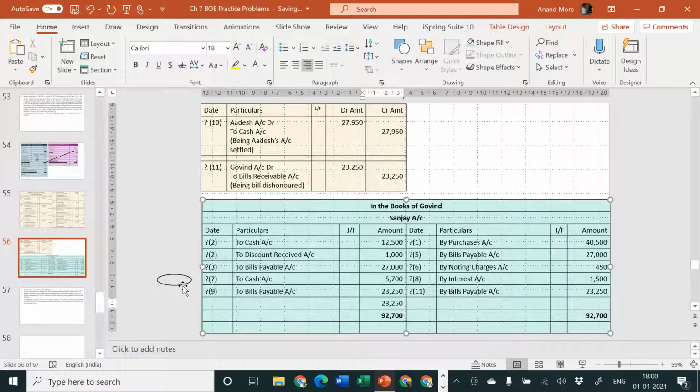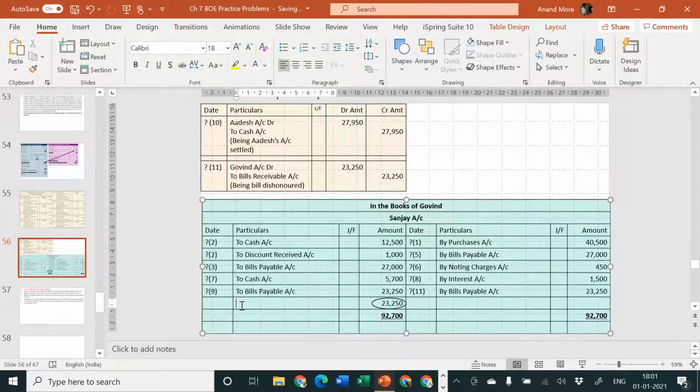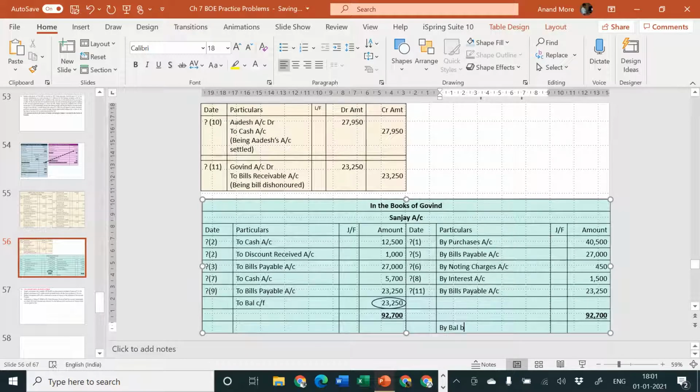So 23,250 is the balance which is remaining. I should consider here to balance carried forward. If it's a balance carried forward, it will have to be brought down again. Here I'll specify by balance brought down. Amount is how much? 23,250.